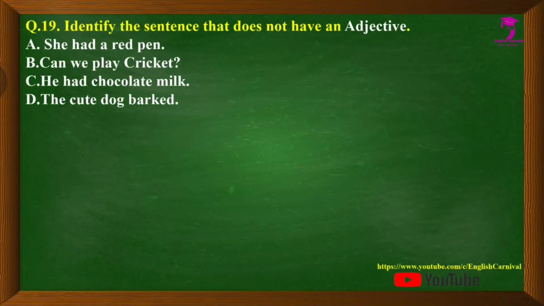We have question number 19. Identify the sentence that does not have an adjective. Options are A. She had a red pen, B. Can we play cricket, C. He had chocolate milk, and D. The cute dog barked. The correct answer is B, that is can we play cricket.